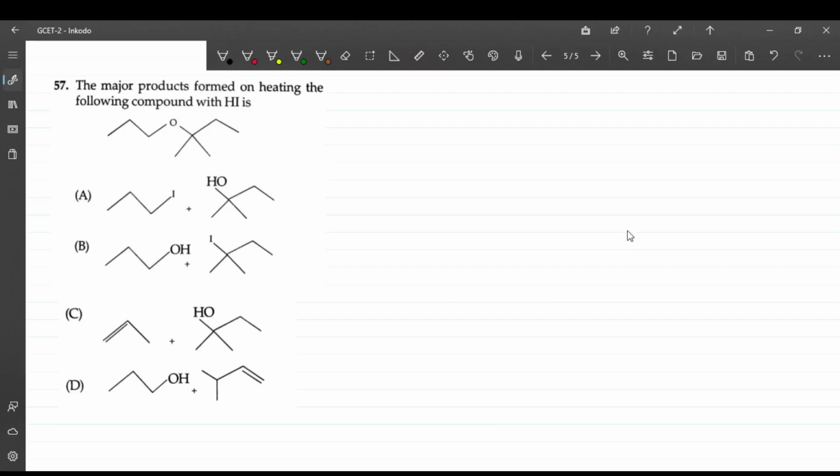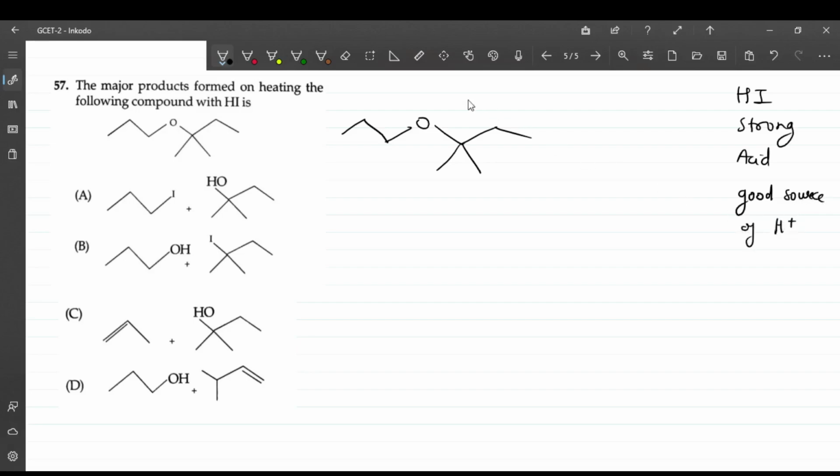This is a reaction of the ether with HI. Let's understand the mechanism. There is a compound they have given this way. This is oxygen, and this structure is reacting with HI. HI is a strong acid. Strong acid means it is a very good source of proton, or H plus. So what happens in the mechanism?